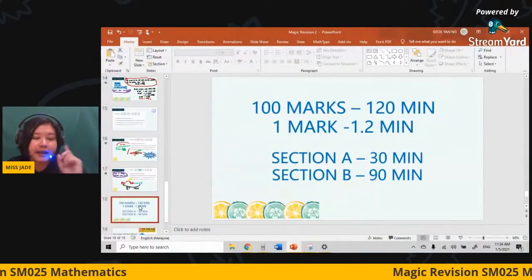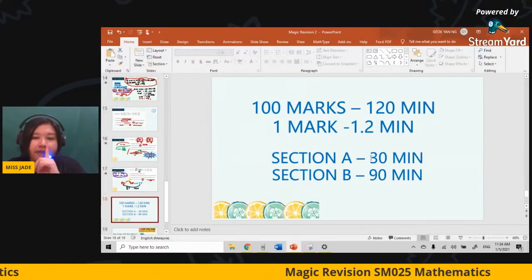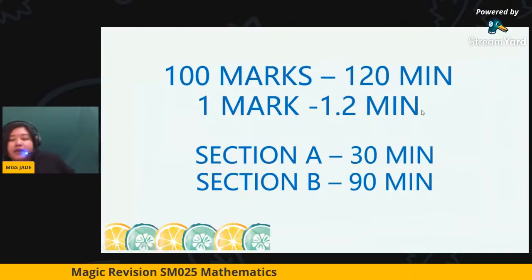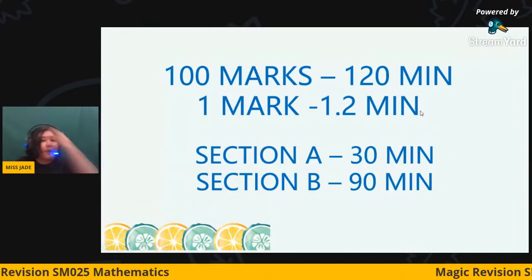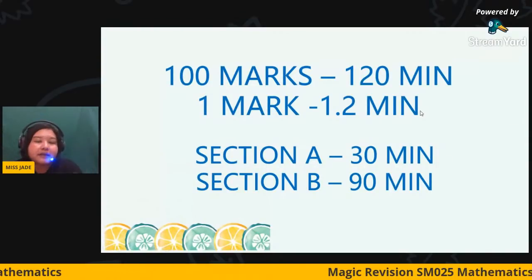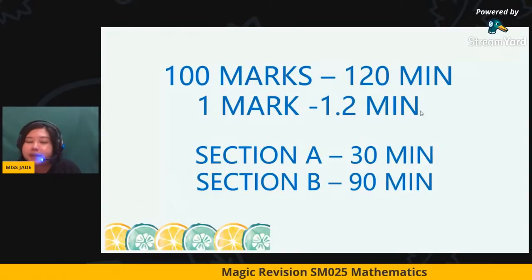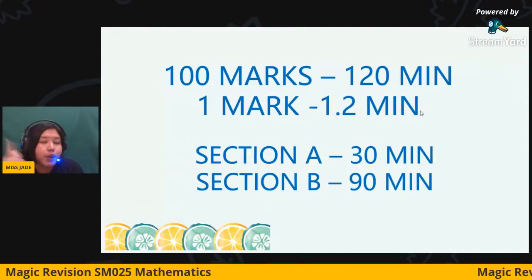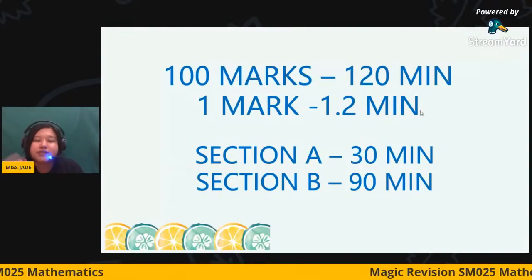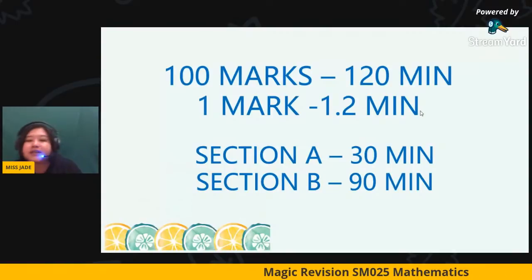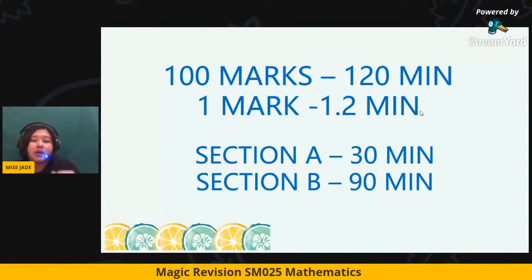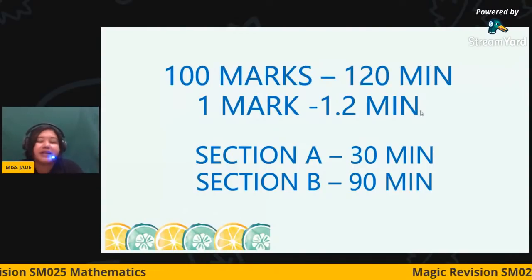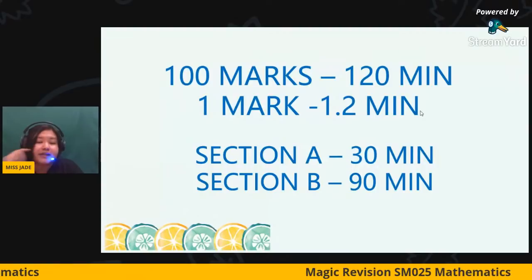Situation. Okay, and the last part, I just want to show is you have to remember 100 marks for 120 minutes, right? You have so many topics you have to gather. So you can try to estimate your time. If the question is 5 marks, you should spend less than 6 minutes. So when you are doing practice questions, you should set the timing yourself. You only can manage your time. My suggestion for section A, you try to complete within 30 minutes. And then you will spend more time on section B because you have 7 questions in section B.